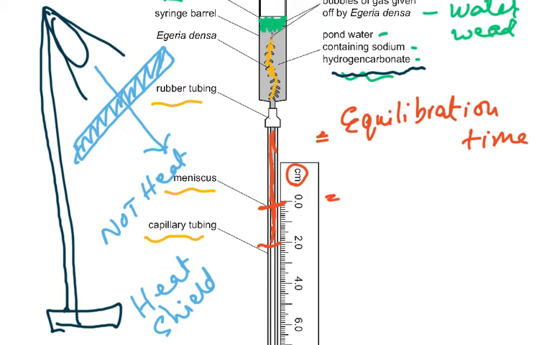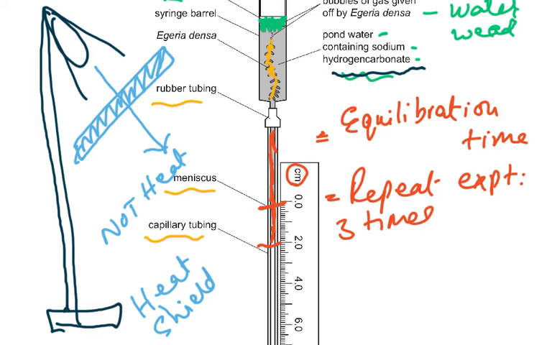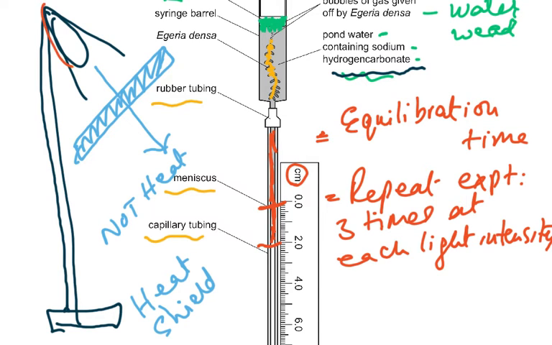The other thing you can write in every experiment is repeat experiment. But here we expect you to give us a little more. Repeat experiment, how many times? 3 times. But the important thing is 3 times at each light intensity, because you're going to change the light intensity. You are going to either move the lamp, or you're going to change the power or the wattage of the bulb. So if you used a 100-watt bulb, then you do the experiment 3 times. Then you used a 150-watt bulb, then you do it 3 times. Then you used a 200-watt bulb, again do it 3 times. So repeat experiment 3 times at each light intensity.